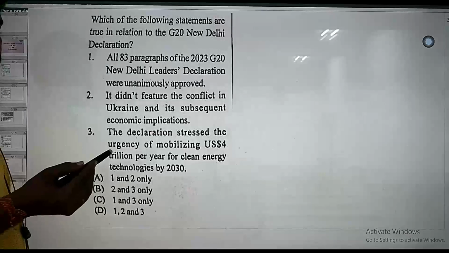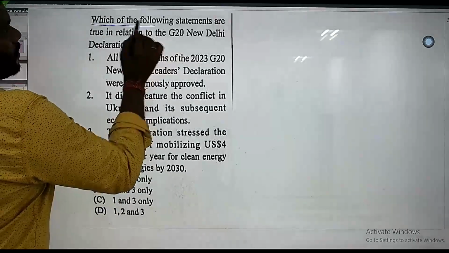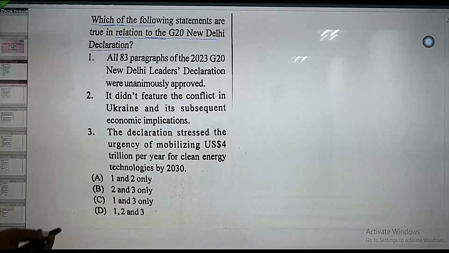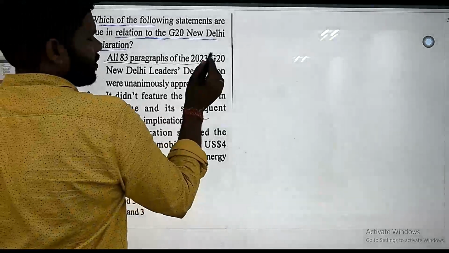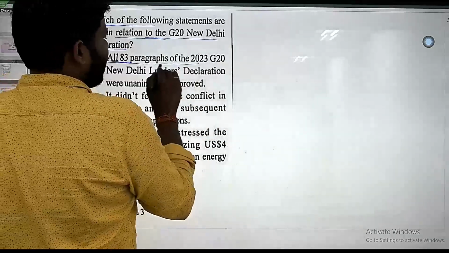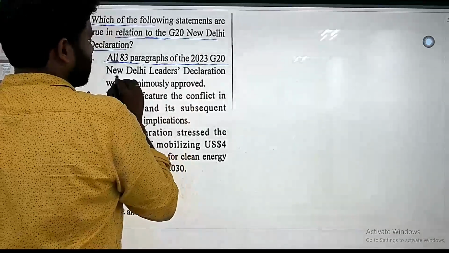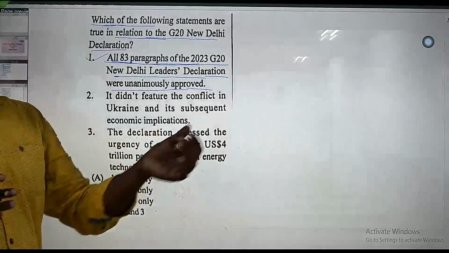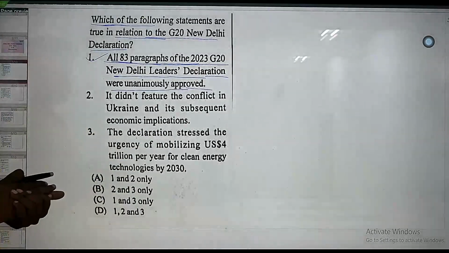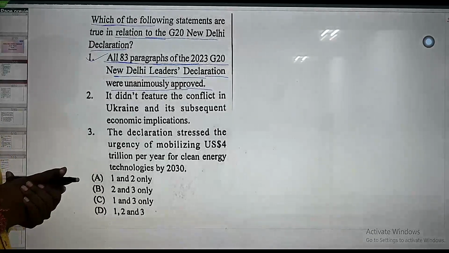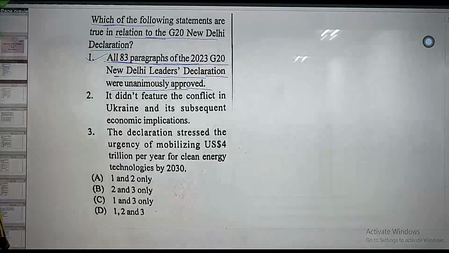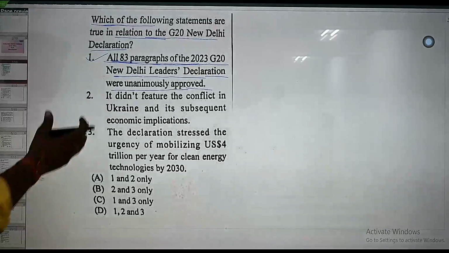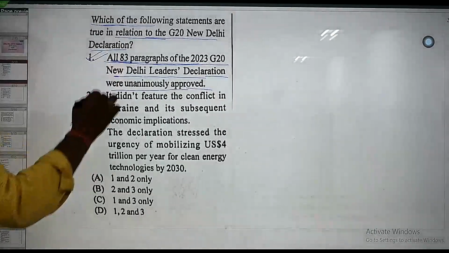Okay, thank you. In this current affairs question: which of the following statements are true in relation to the recently concluded G20 New Delhi Declaration? All 83 paragraphs of the 2023 G20 New Delhi Leaders Declaration were unanimously approved. That was considered one of the achievements of the Modi government, that irrespective of the Ukraine and Russia crisis, it could still manage to pass all 83 paragraphs of the declaration at the G20 summit. So this statement is correct.